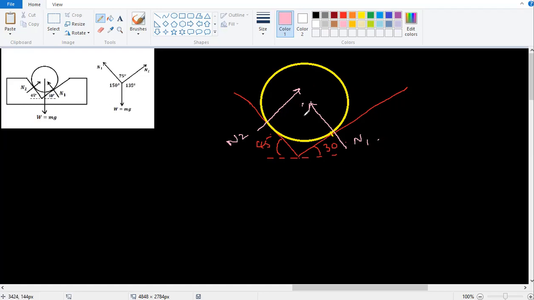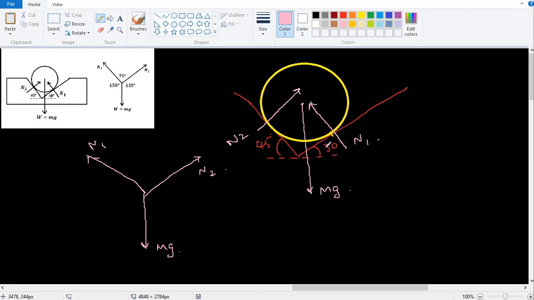You know that the weight is always acting downwards. So if I take this mg downwards, N1 this way, you know that vectors can be moved without changing the direction. I can move it wherever I want on the paper. This is N1, and this is N2. If I know the angles here, I can easily find N1 and N2. Very often they'll ask you this question. If you use Lami's theorem, it's very, very easy. So how do I do that?